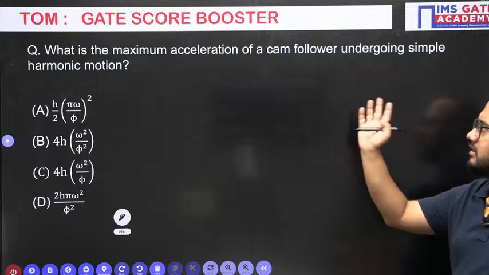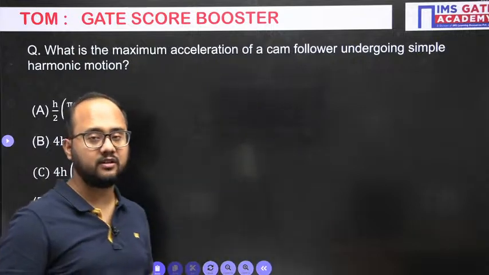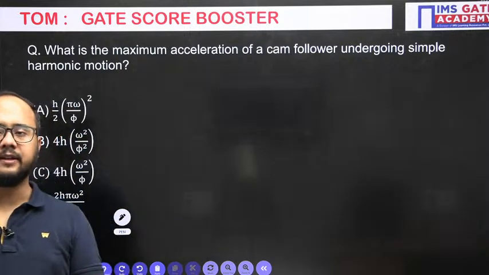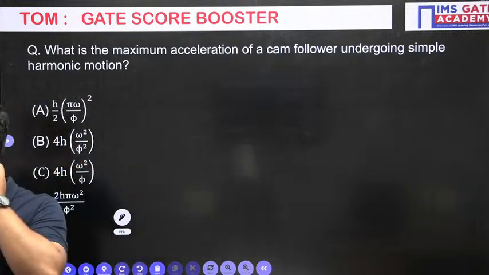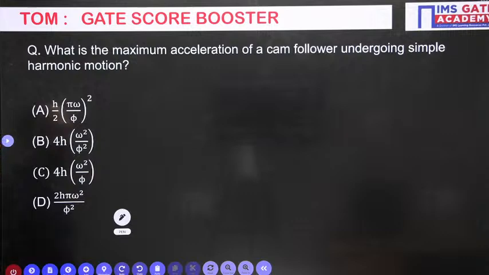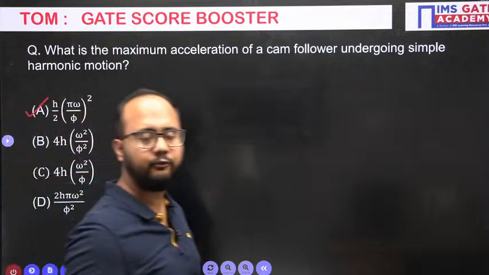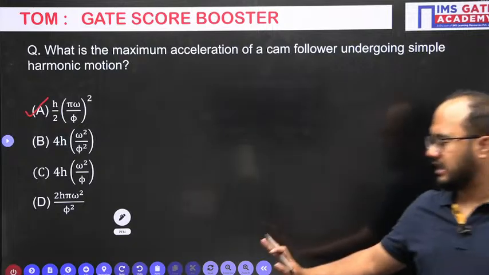For this question, maximum acceleration of a cam and follower undergoing simple harmonic motion, what will be the formula? If anyone remembers, because in the live class and offline class I have discussed this, and we have derived all the velocity and acceleration relations for all 4 cases. For simple harmonic motion, which option will be correct? Option A, h by 2 pi, omega divided by phi, angle of ascent, whole square. We'll get the answer of maximum acceleration. Right. So that's all for the numericals.